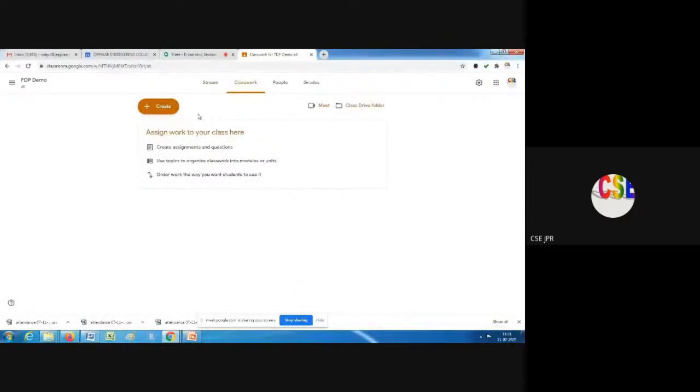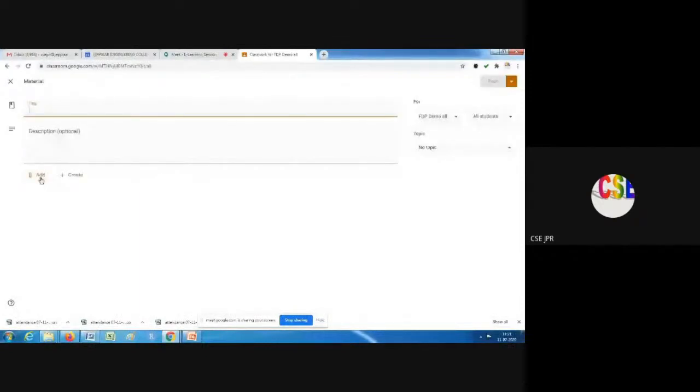There is a button, create. When I press create, it is asking whether you want to submit an assignment or quiz assignment, or a question, or you want to post some material. If you want to share some class notes, we can select material here. I can attach some files, give some title, attach something and upload. That is for sharing material with everyone.